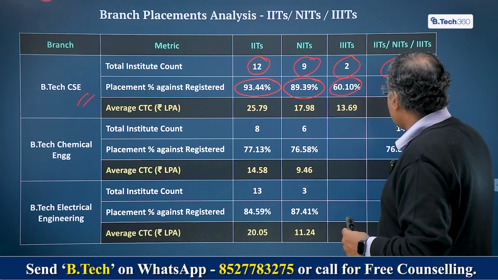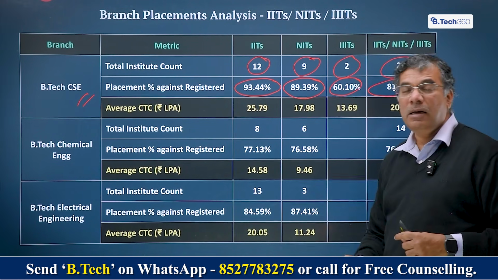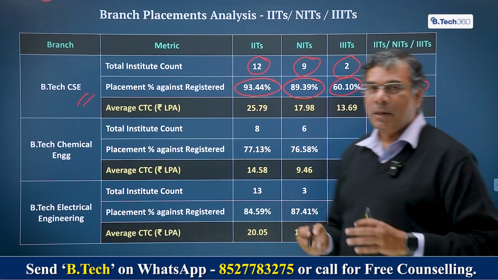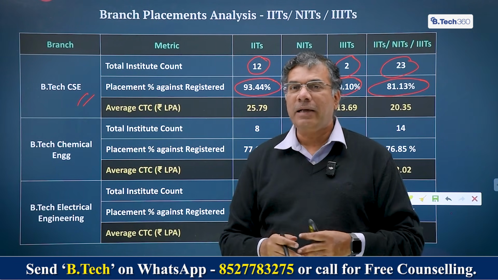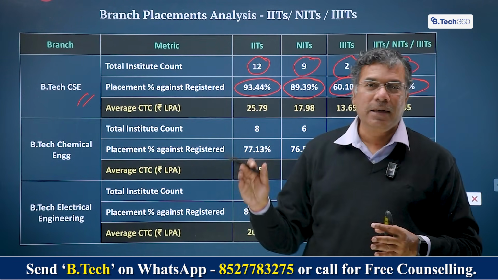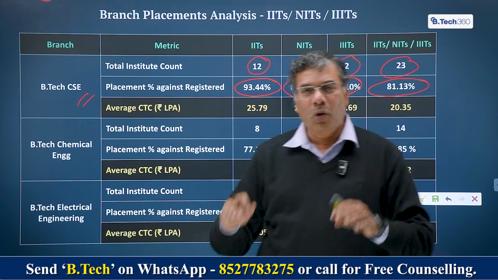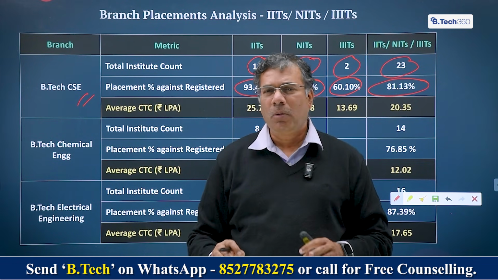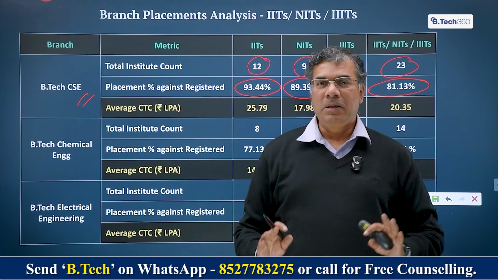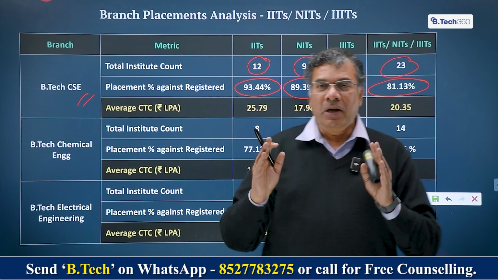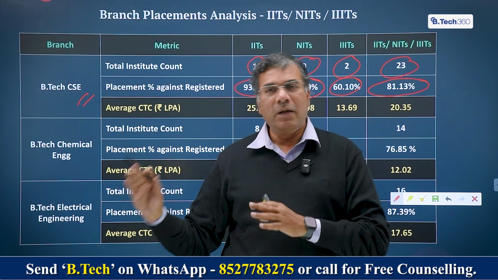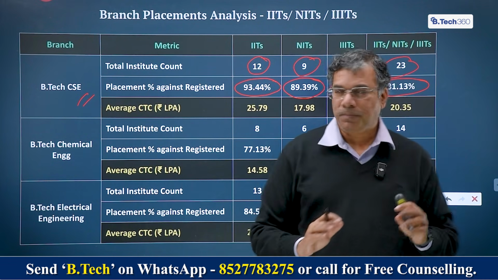So in all, you're dealing with about 81 to 85 percentile placement percentage. So the chances that you will get placed if you were to take a CSE branch in any of the NITs, IIITs and IITs, of course, depending on some of the lower rank NITs and all might get you into a problem, but typically the chances are 85% when you take a sample set of 23 institutions which are out there, which is IITs, NITs and IIITs.